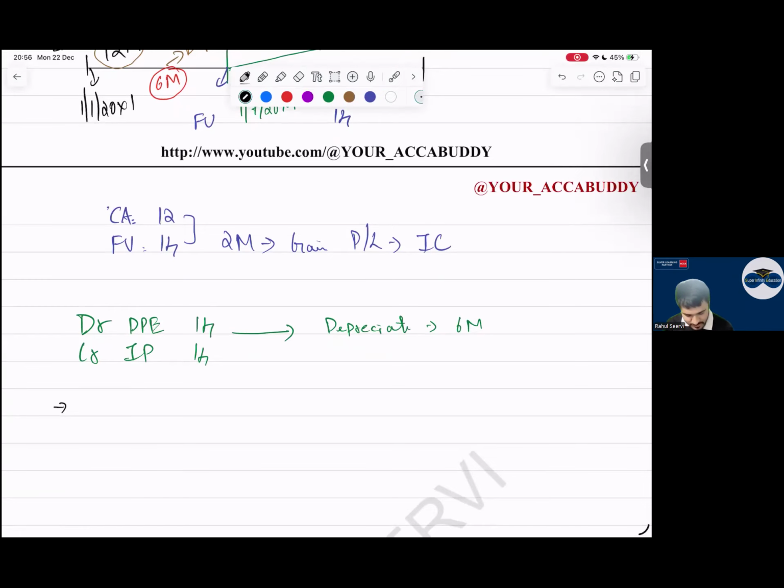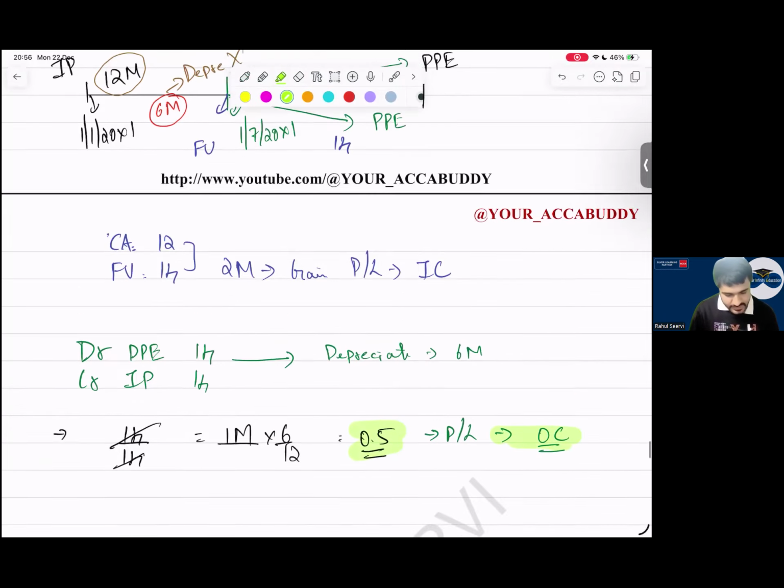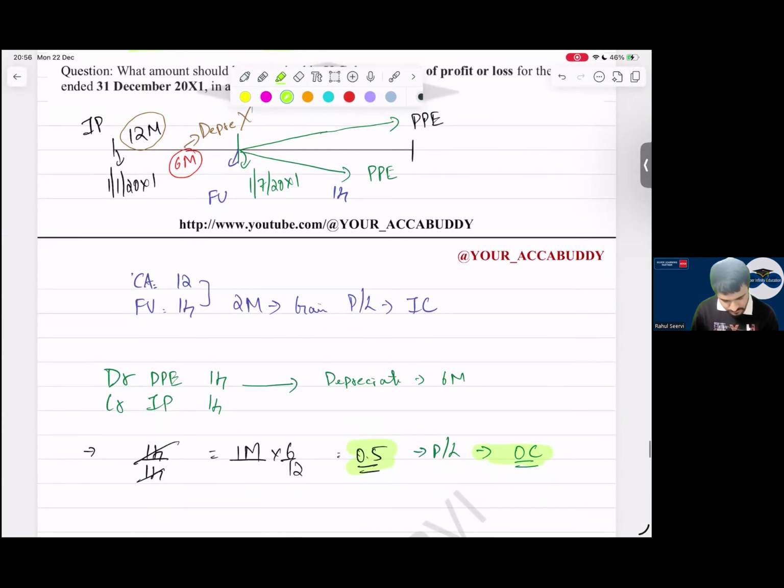Chalo, now can I say 6 months how much it will be, everyone? 14 million divided by 14, into 6 by 12, that is 0.5. Yes, sir. This will be recorded in P&L. Which category? Operating category. So can I say in P&L 2 amounts are going here? Whether you are an SBR student or FR student, SBR students have to type out and say 2 million will go to P&L, depreciation will be this much. Your FR students will just have to tick the answer.